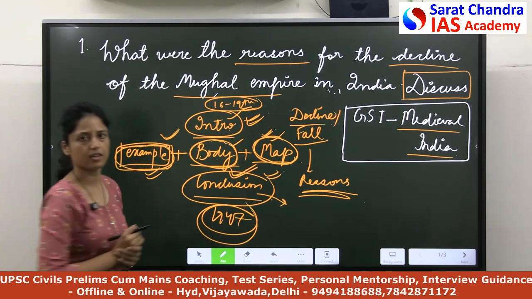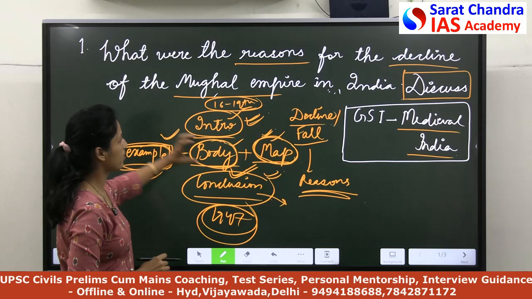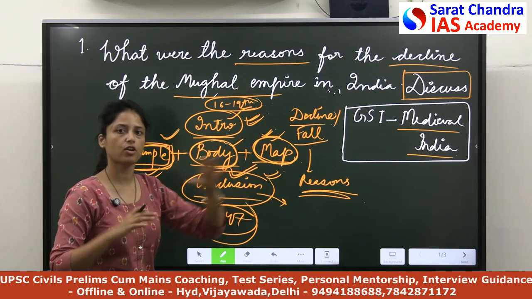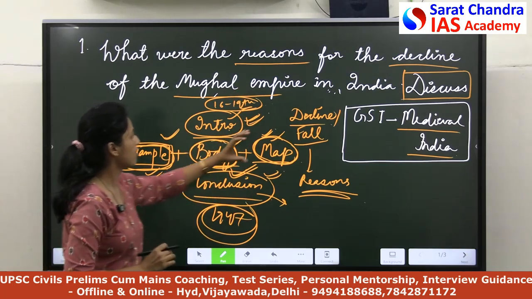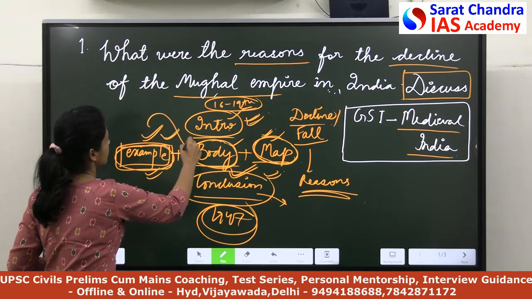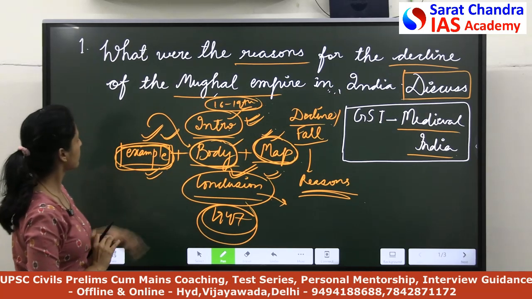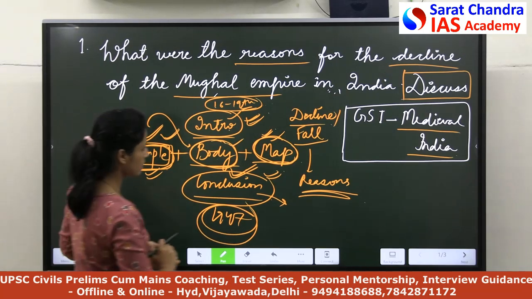In this way you can justify each and every part: a proper intro, a proper body where you analyze each point and make a map with examples, and then the conclusion. So I think we are done with this answer.